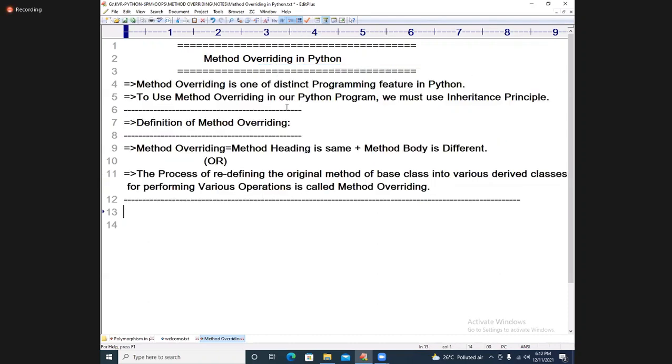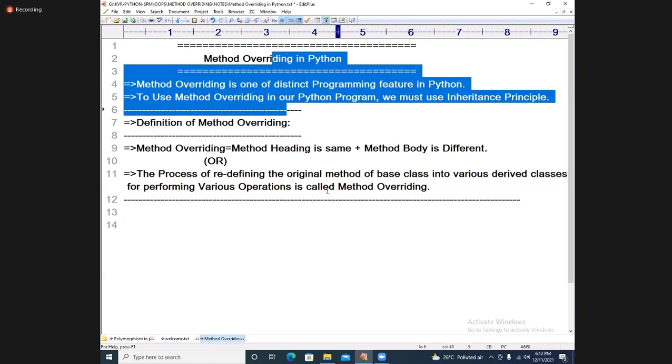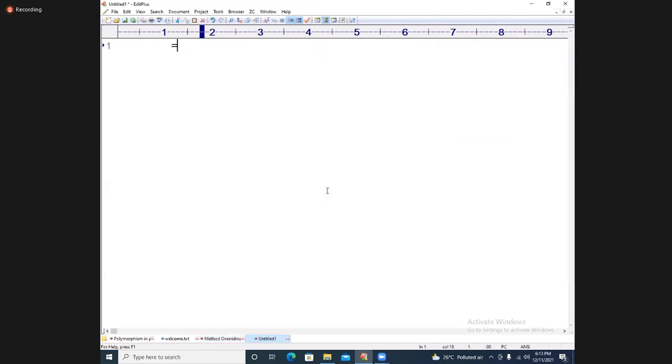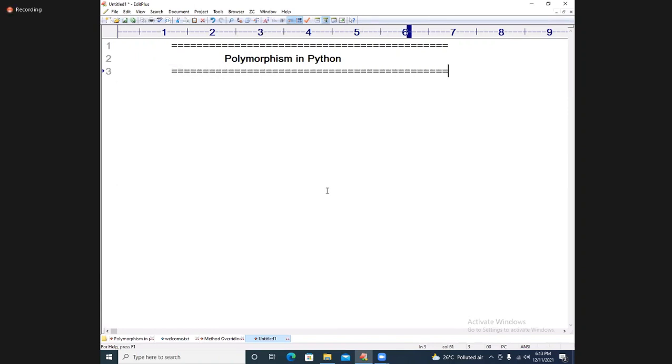This concept uses what is called the polymorphism principle. What is the topic name? Polymorphism. We are using polymorphism in Python. What exactly is polymorphism in Python? Very, very simple.